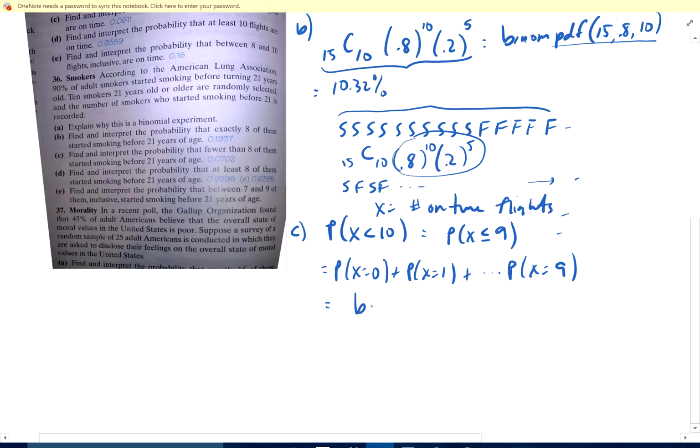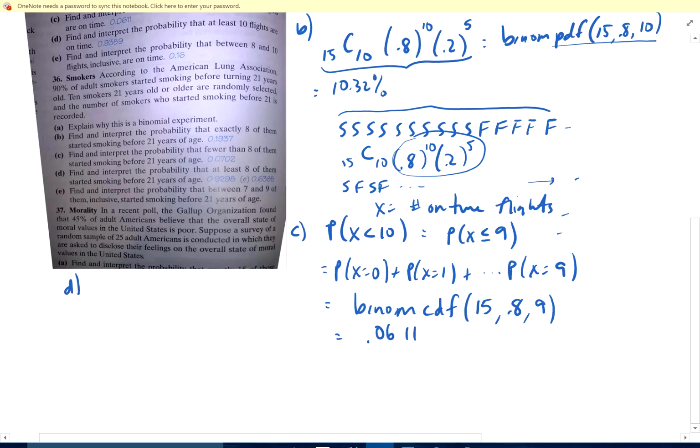Well, I get to add those up by doing binomial CDF, for cumulative, and that's going to be, how many flights did we have? 15. The probability of success is 0.8, and I want up to 9. So if you do that, you get 0.0611.